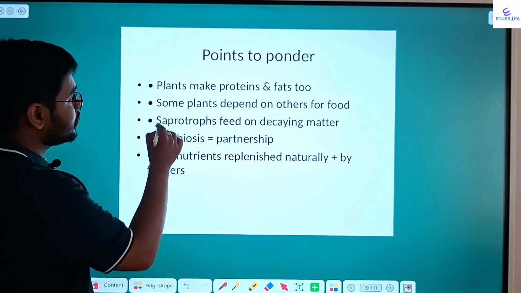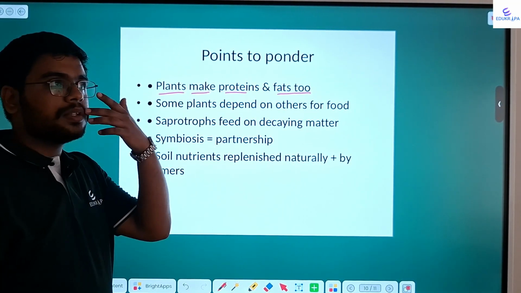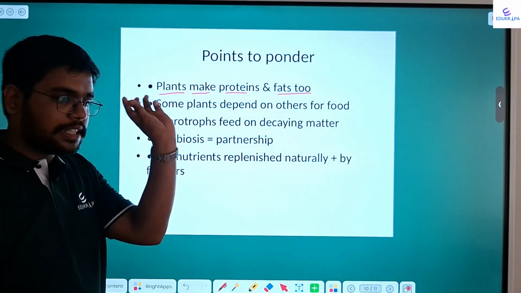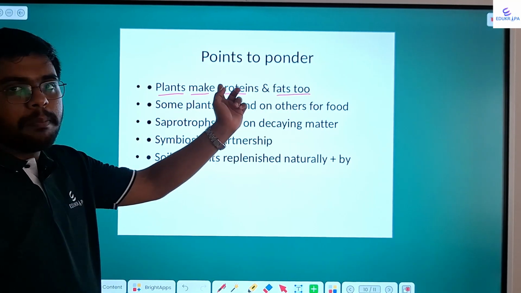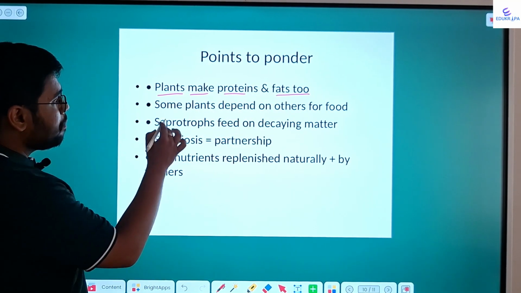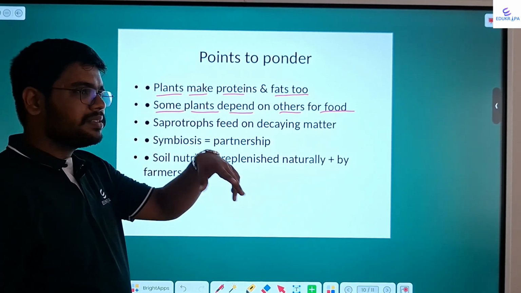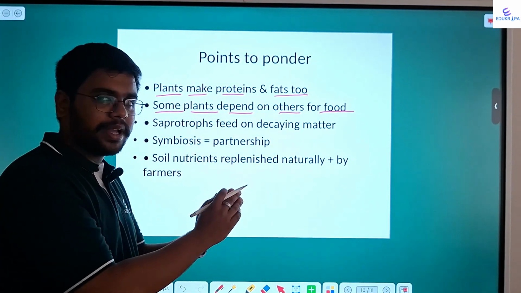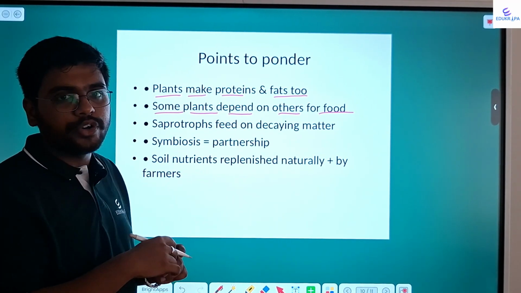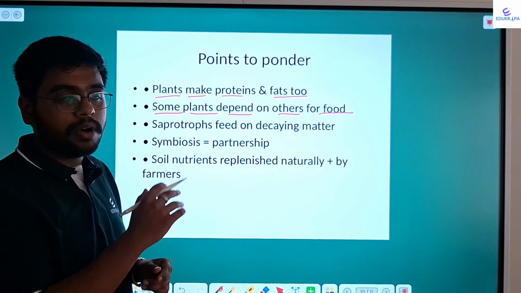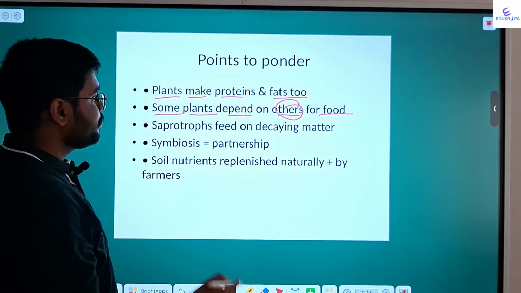In this session, we learned that plants make proteins and fats too, other than in the photosynthesis process, where it makes energy in the form of carbohydrate. It also makes proteins and fats. Some plants depend on others for food. So these types of plants are also autotrophic, but in some cases like insectivorous plants, saprotrophic mode of nutrition, or in the symbiotic relationship, in case of parasitic plants, they depend on others for food.